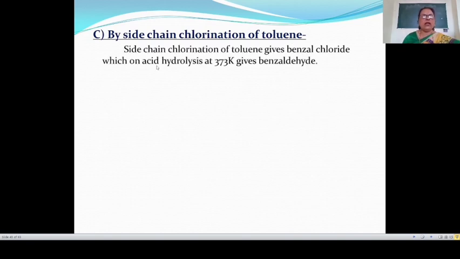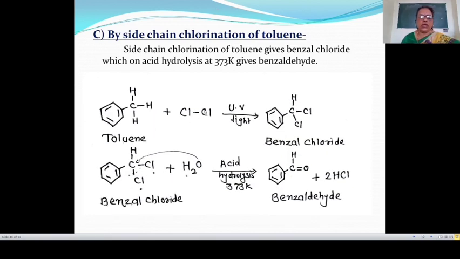In this case, here toluene on chlorination in presence of ultraviolet light gives benzyl chloride. Here chlorination means hydrogen is replaced by chlorine, then this is known as chlorination, and this chlorination gives benzyl chloride. Here in this reaction, this is methylbenzene, or this is also known as toluene. Here the C-H bonds break, and these 2 chlorine atoms are attached to this carbon atom, means C, this Cl, and this C and this Cl, means Cl is attached to this carbon atom.